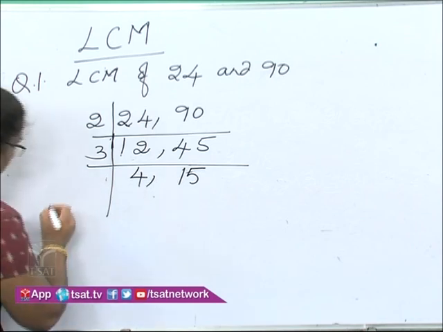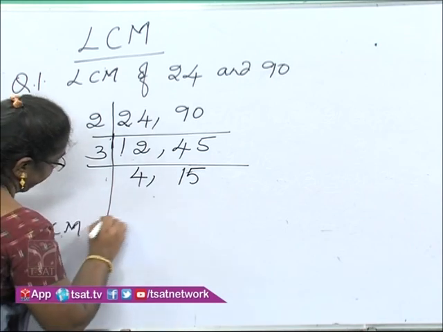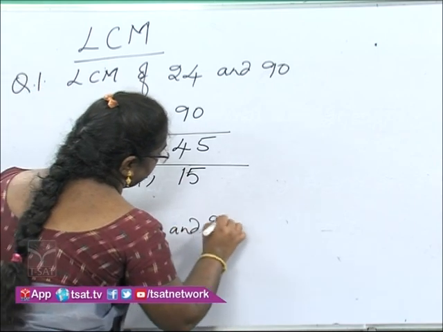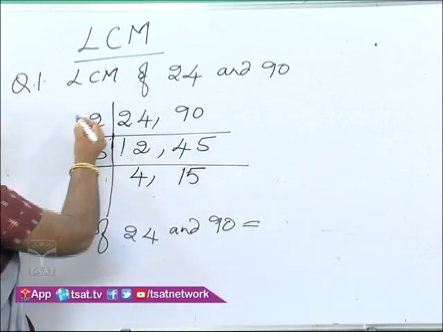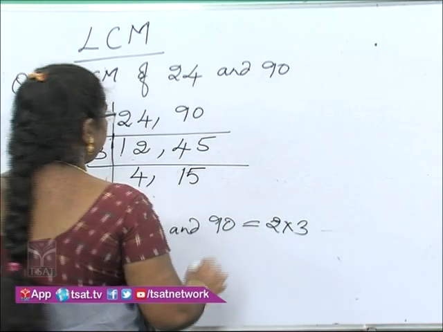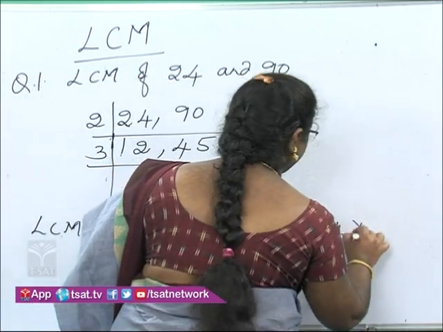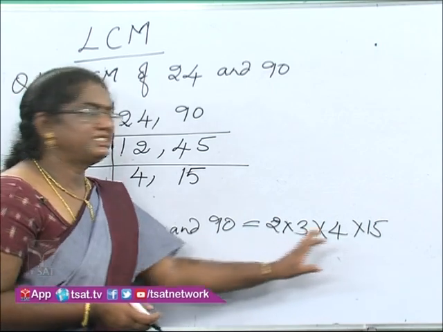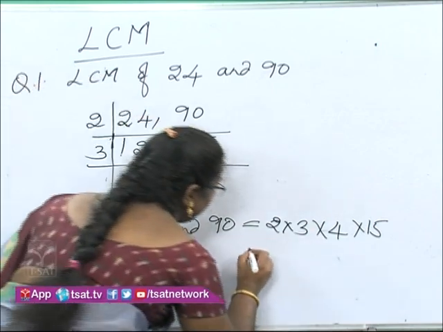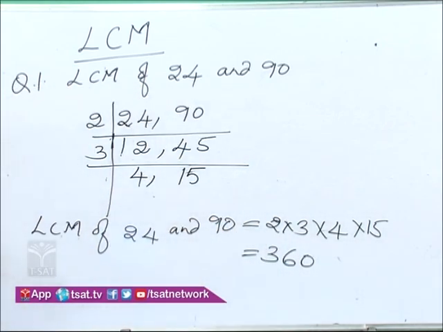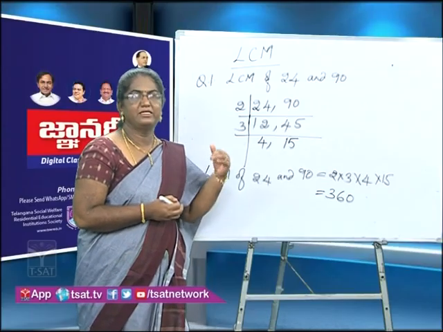So now the LCM of 24 and 90 is obtained by multiplying the common factors and then the remaining numbers here. So 15 fours are 60, 3 twos are 6. So 6 into 60 will be 360. So using this method, we can find the LCM of any given 2 or 3 numbers.